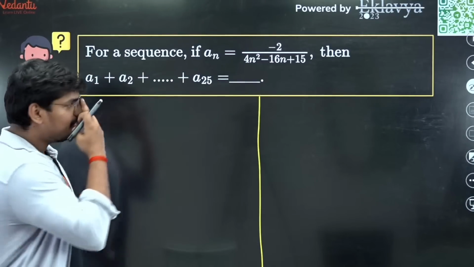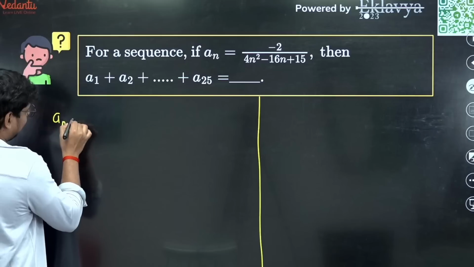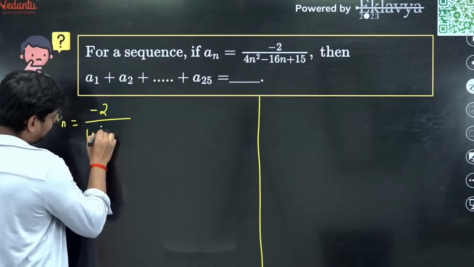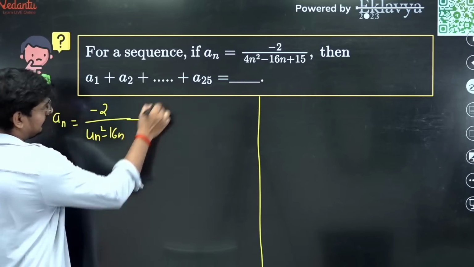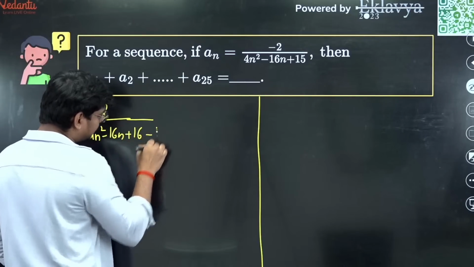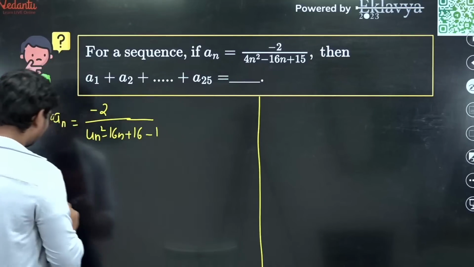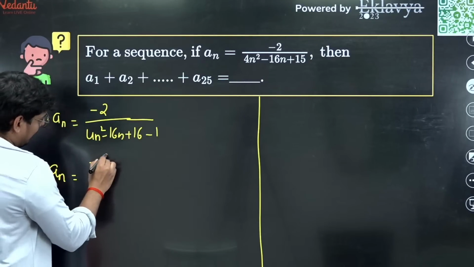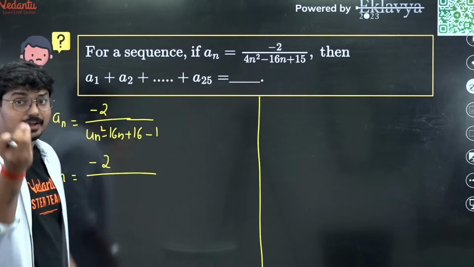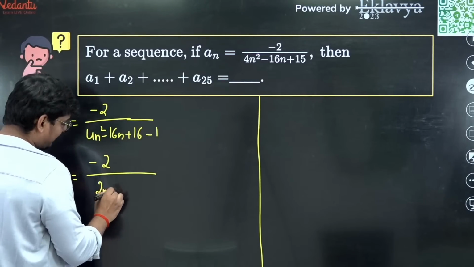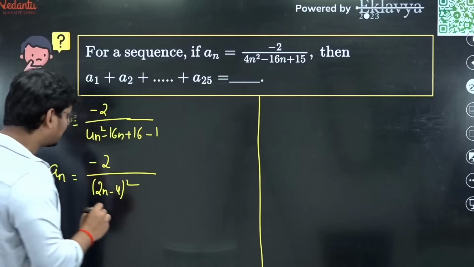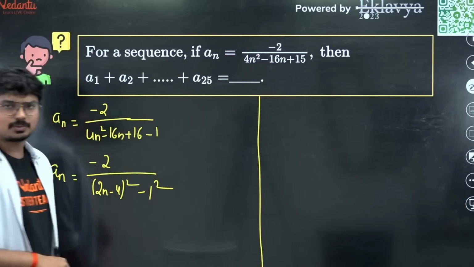Now here, a_n is minus 2 divided by 4n square minus 16n plus 15 is given. So let me do one thing. Let me write it as 16 minus 1. Can we do that? Of course we can do that. Now what is a_n going to be? Minus 2 whole divided by, now this is a square minus 2ab plus b square, which is simply nothing but 2n minus 4 whole square. Agreed everyone? 2n minus 4 whole square, and this is minus 1 square.